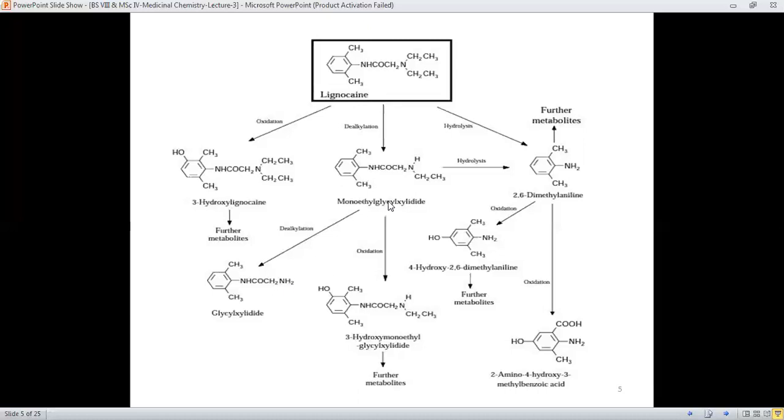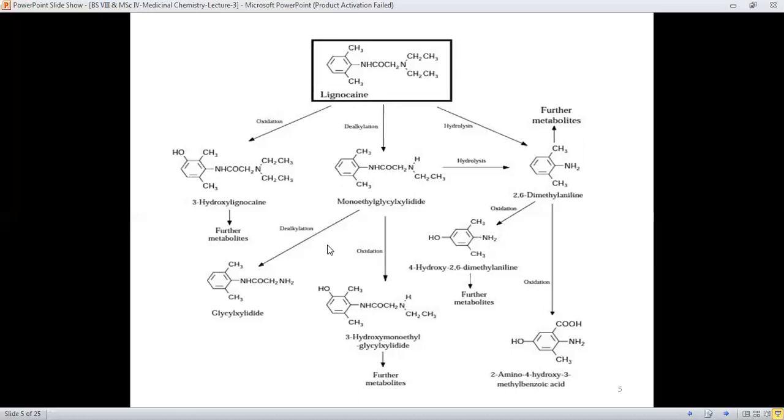In this way, when dealkylation is carried out, then what will happen is that this monoethyl functionality, or simple ethyl group, will also be cleaved from the nitrogen. Therefore, this nitrogen will attain the amino form overall.